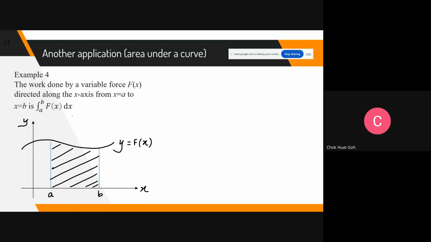If the force is constant, we know it is force times distance. But if the force is variable, the force keeps changing and is not constant, then you need to use integral calculus to find the work done. So again, you are finding the area under the curve. When you want to find the work done, it is the area under the curve. Right? So I have an example.